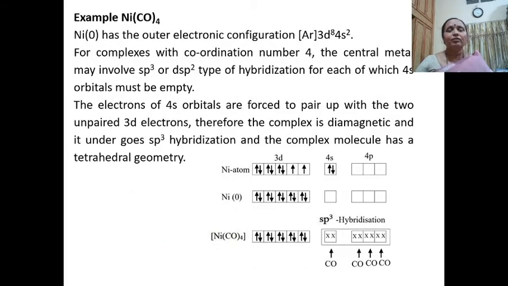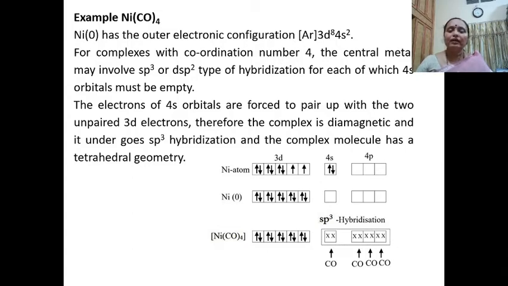Coming to another complex of nickel, that is nickel tetracarbonyl. In nickel tetracarbonyl, the oxidation state of nickel is going to be 0. That is, it is not going to lose any electrons from the atom. But to form the complex, it uses the s and p orbitals of the 4s subshell.